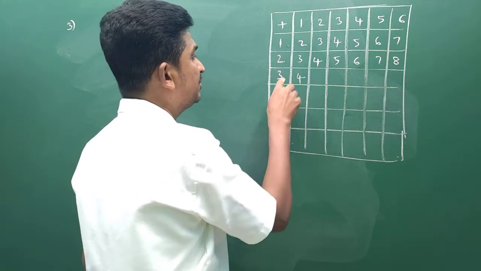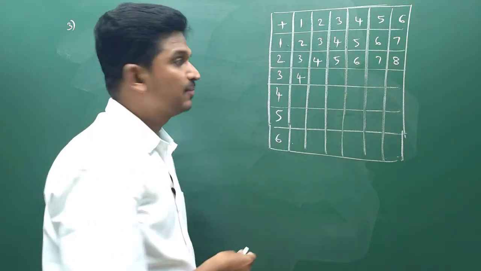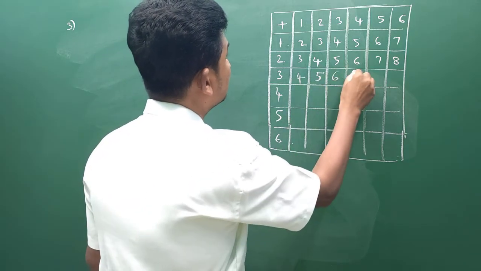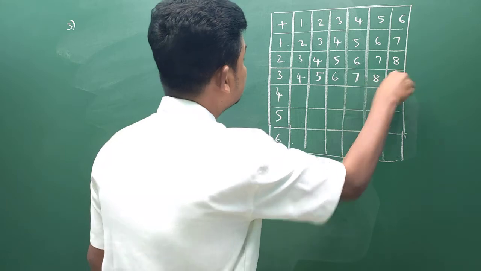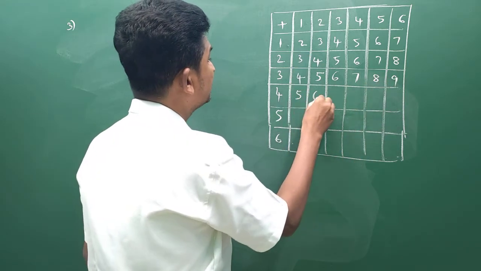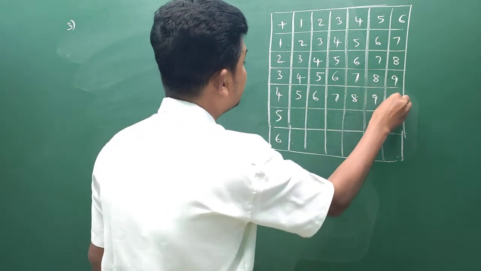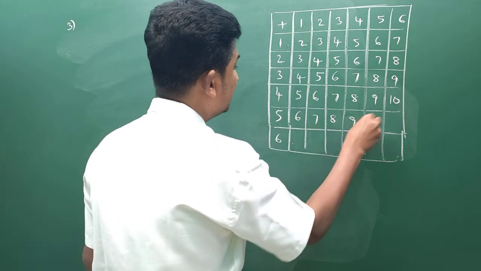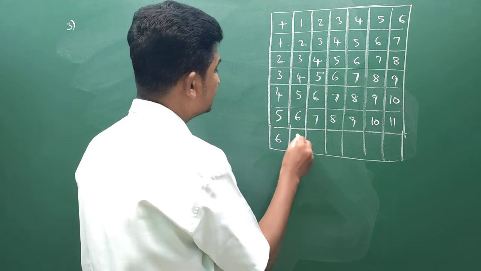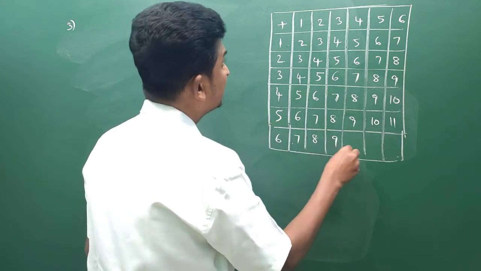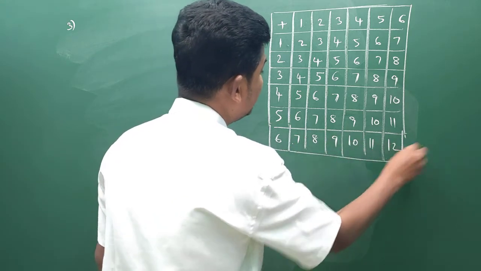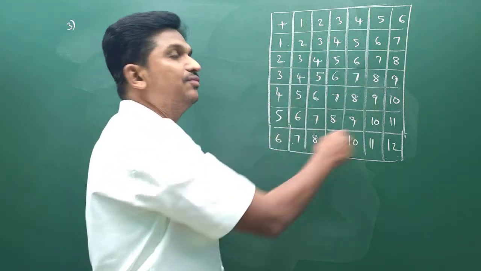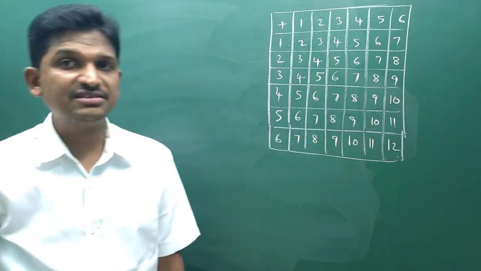3 plus 1 is 4. I am writing the sum of these two results, right? 5, 6, 7, 8, 9, 10. 5 plus 1 is 6, 5 plus 2 is 7, 8, 9, 10, 11. 6 plus 1 is 7, 8, 9, 10, 11, 12. Right? So this is the sum of the numbers we will get when a pair of dice are rolled.